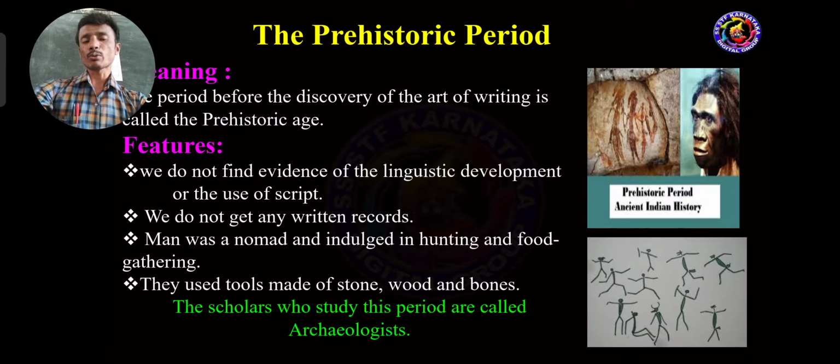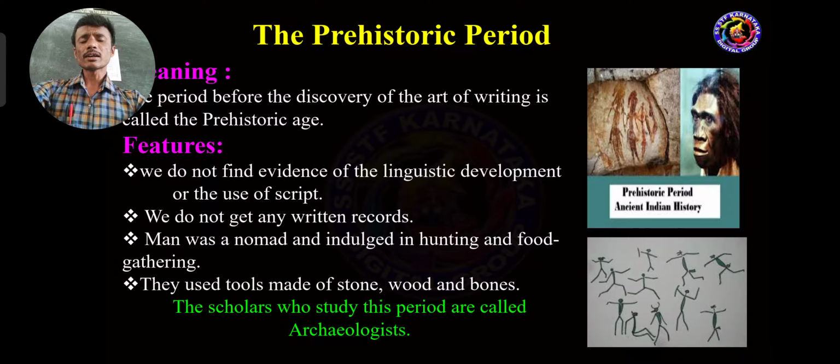This is one more question. Who are called archaeologists? The scholars who study the prehistoric period are called archaeologists. Got it? Scholars means specialists in a particular branch, in the field of survey and discovery.